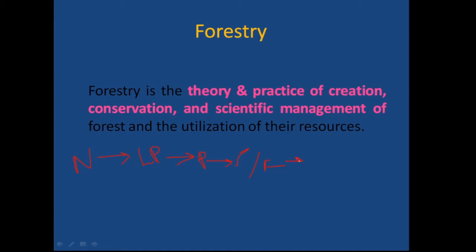During the growth of the plants, we have to do tending operations. Tending operations like removal of the weeds and removal of the trees which are not fit to grow, right? That is thinning. In short, weeding and thinning are the tending operations. And when it reaches maturity, we have to harvest it. After harvest, we have to utilize the harvested product. So every activity that starts from the nursery till the utilization of the final product constitutes forestry, right?